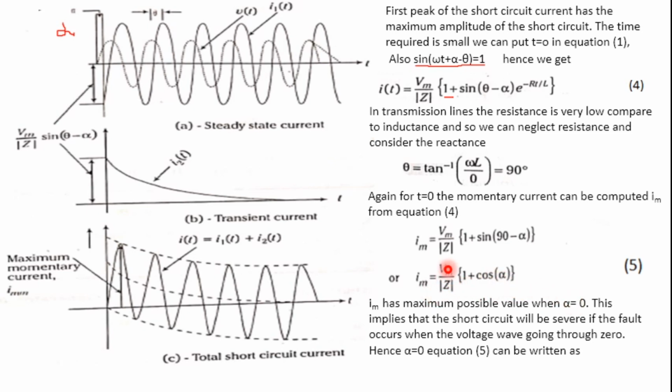1 plus 1, we get Vm by Z into 2. That is nothing but I_mm equal to 2 into Vm by Z. It can be observed that the maximum possible value of the momentary short circuit current is double the symmetrical short circuit current. This is what we call the doubling effect in the transmission line.